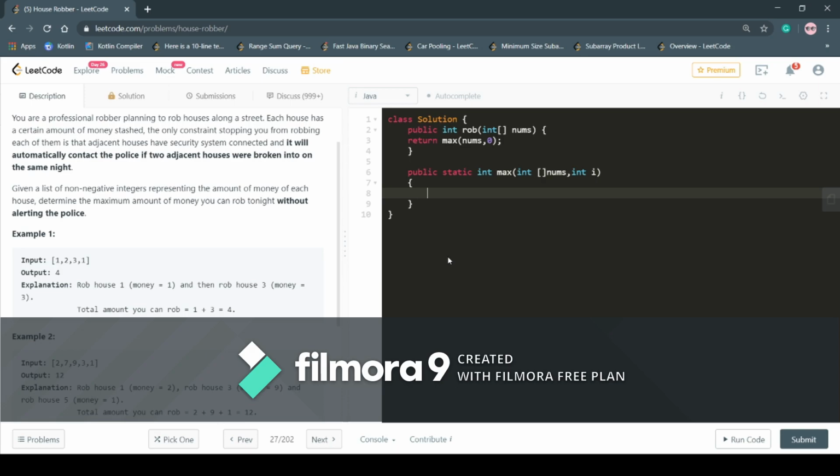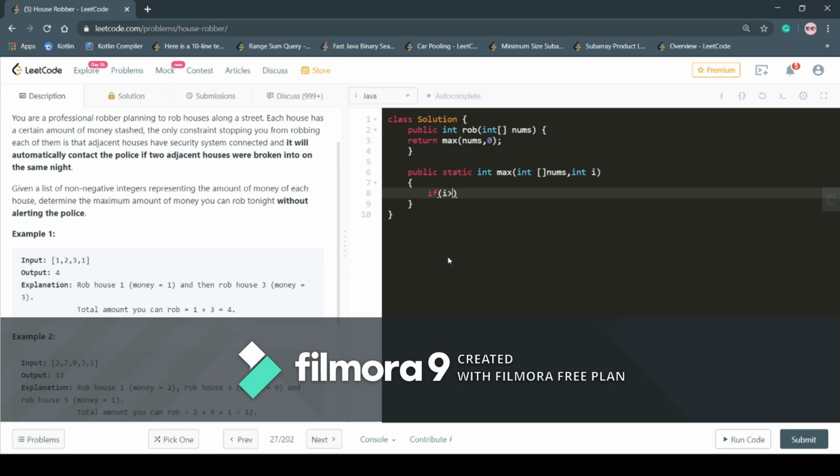As we know, in recursive solutions we should make one base condition so that when it occurs, we can return back. In this solution, the base condition is, for example, we have been given 5 houses, and when we go out of bounds, that is, when we reach house number 6 or 7, we should return back, as we cannot rob any money from those houses, right?